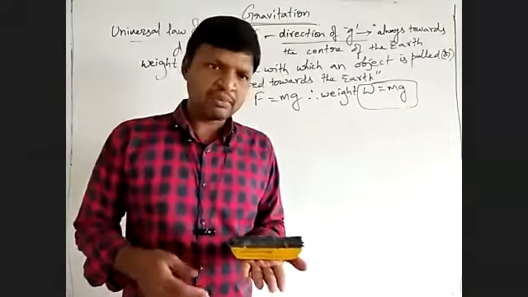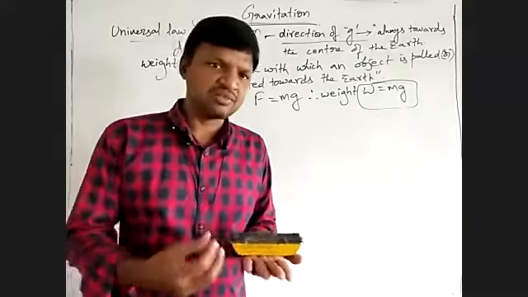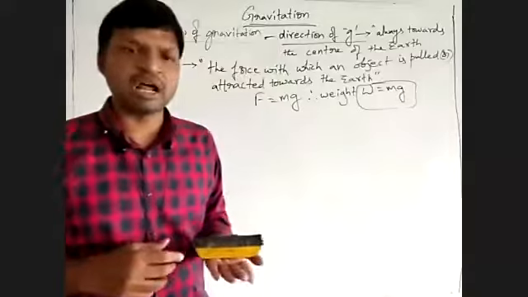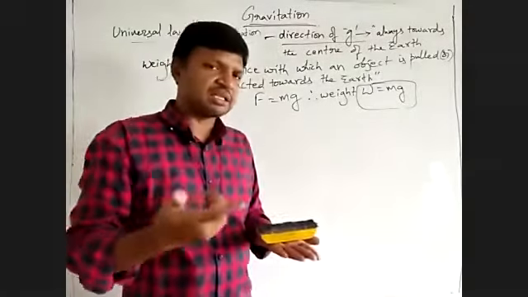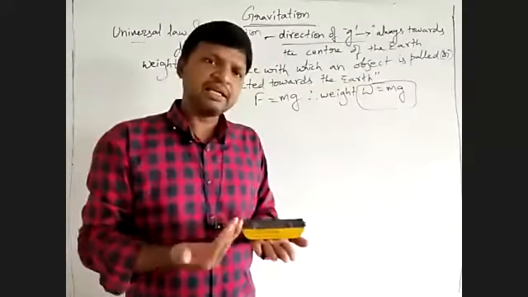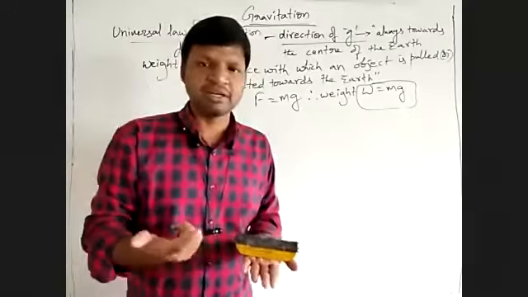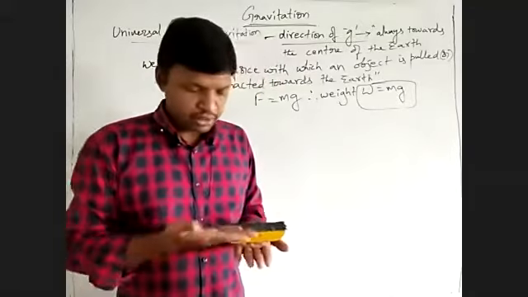Then it is attracted by the surface of the earth with some force, that is the product of its mass and acceleration due to gravity. So exactly in the opposite direction, but equal in magnitude, another force called the normal force is also developed due to the contact.